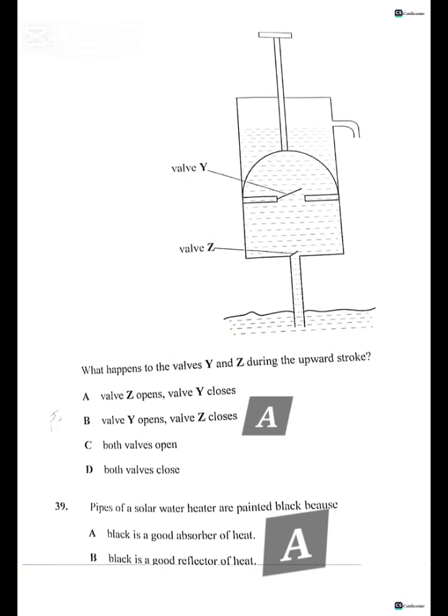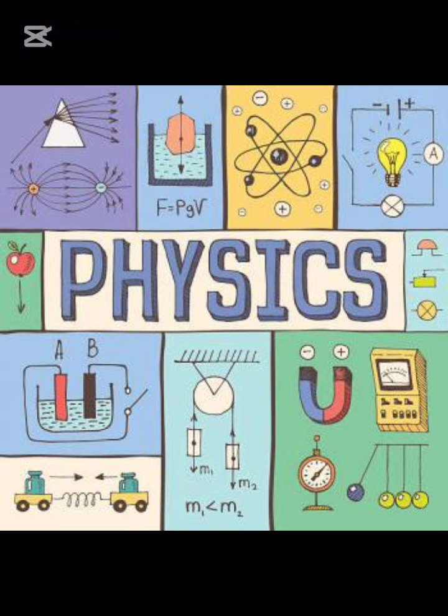Number 40 was cut again, so we are going to end on number 39. This marks the end of our tutorial today on the physics section of Combined Science Paper 1.